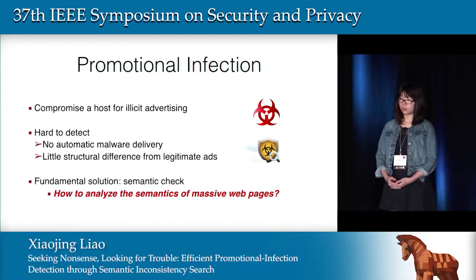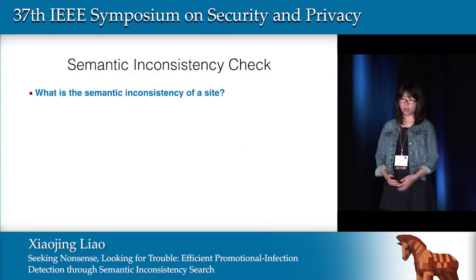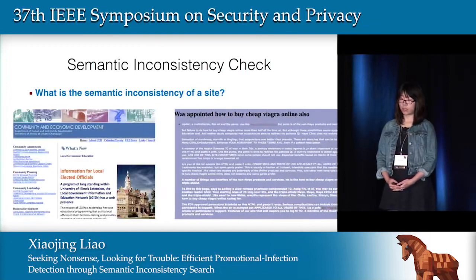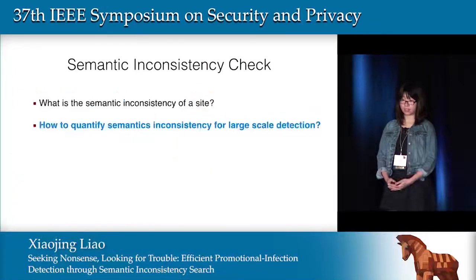So far, detecting promotional infection mostly relies on community efforts, such as discovery by human visitors or integrity checks by the website's owner. A fundamental solution can be a semantic check, which leads to a new question: how to analyze the semantics of massive web pages? To conduct the semantic inconsistency check, let's define what the semantic inconsistency of a website is. Intuitively, when a university website is used to sell Viagra, it shows semantic inconsistency.